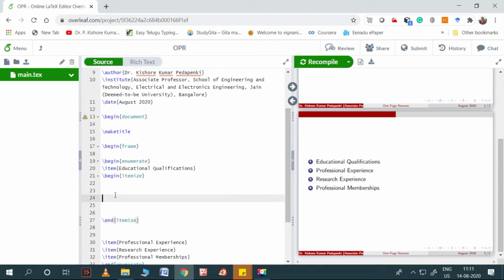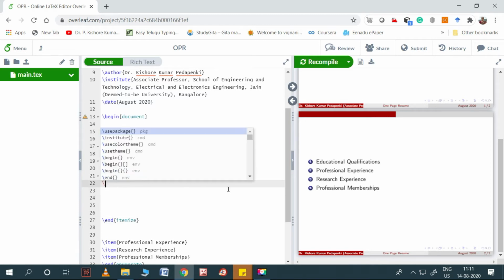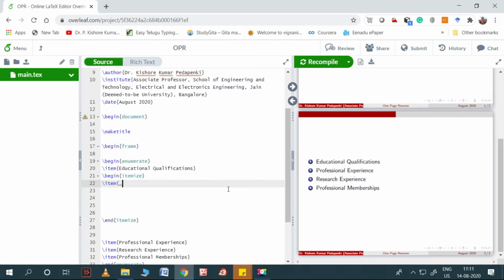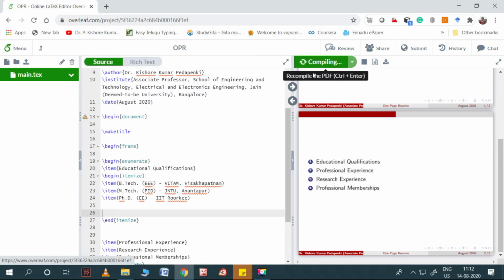So in between these two I want to write my educational qualifications. My first educational qualification I need to write within the item. My educational background is BTech in Tripoli, and I have done this in Vitham College of Engineering, Visakhapatnam. That's all. So let me recompile this.